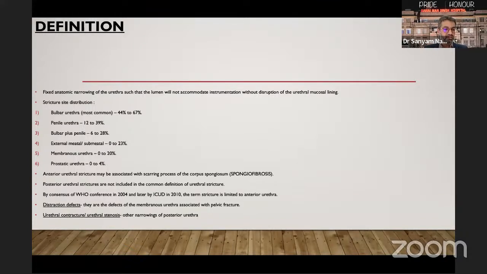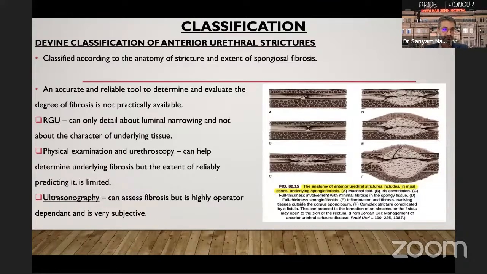Posterior urethral strictures as such are not included in the common definition of urethral stricture. By consensus of WHO in 2004 and later by ICUD in 2010, the term stricture was limited to the anterior urethra. Distraction defects was a term given to defects of the membranous urethra associated with pelvic fracture. Urethral contraction or urethral stenosis is the term given to other narrowings of the posterior urethra.